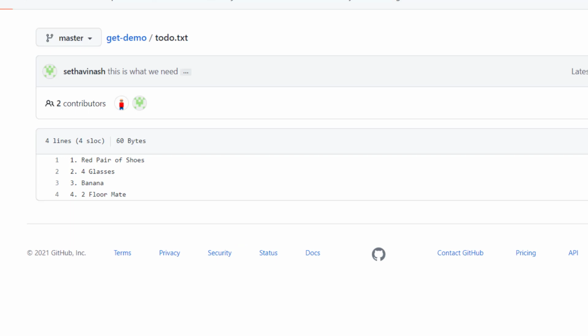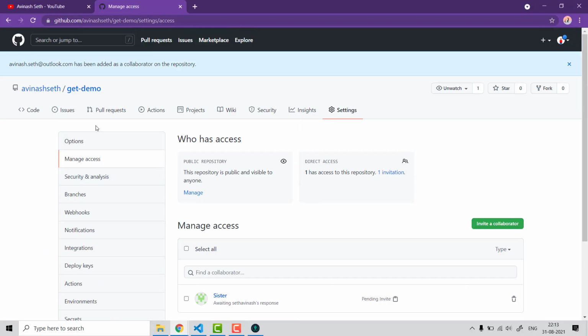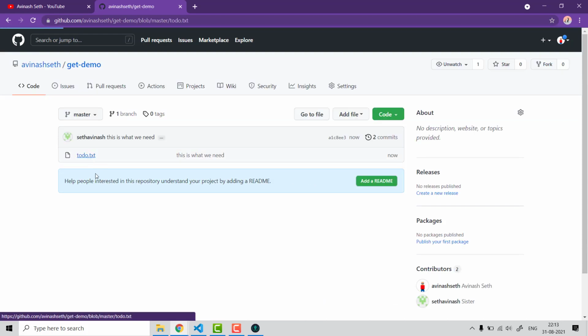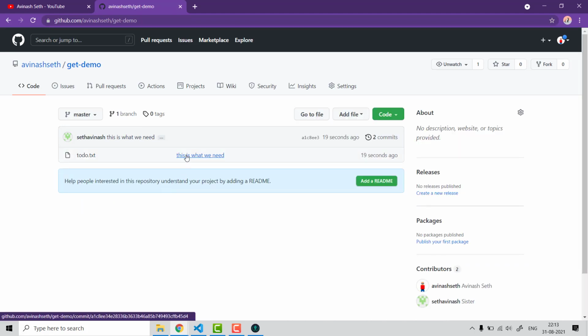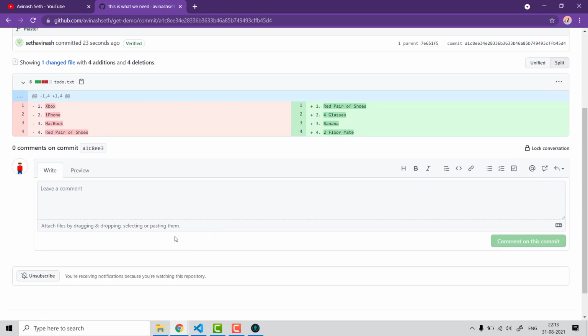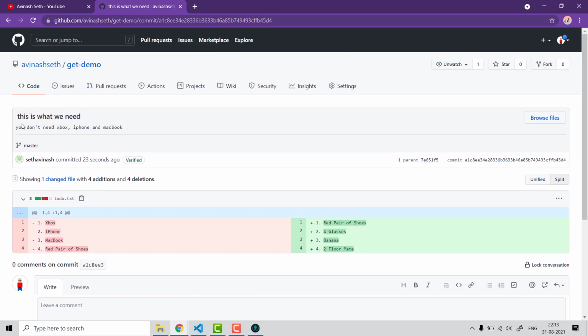Now what is happening? I'll come to this repository and click on Git demo, and I'll look into what I'm supposed to buy, and I can see, okay, my list is gone. My list is actually gone. So I'll come to this particular repository, git demo, and I'll look into it. She has left a message, this is what we need, and she's saying that you don't need Xbox, iPhone and MacBook, and I'll be furious. Why has she removed this thing?